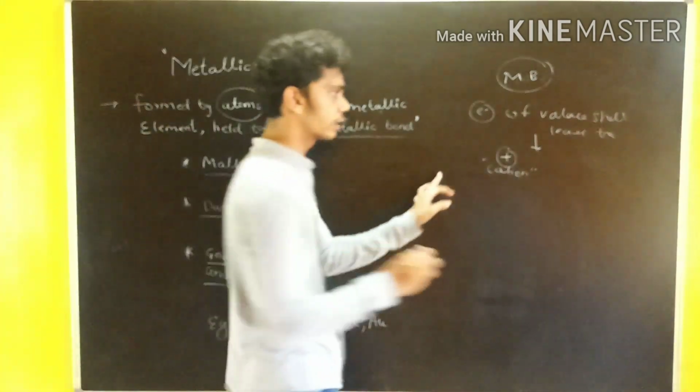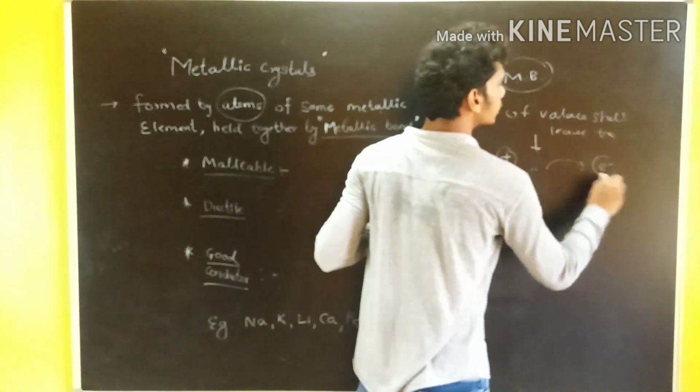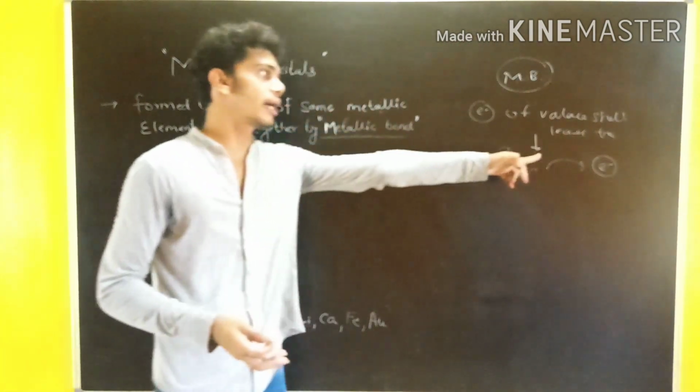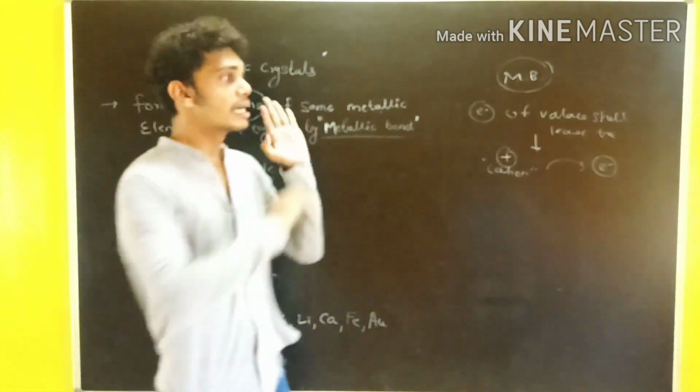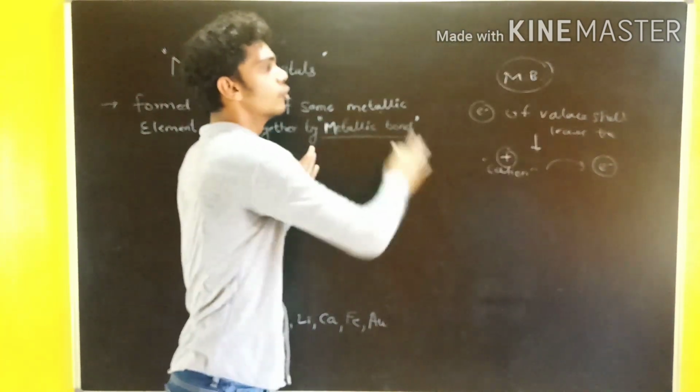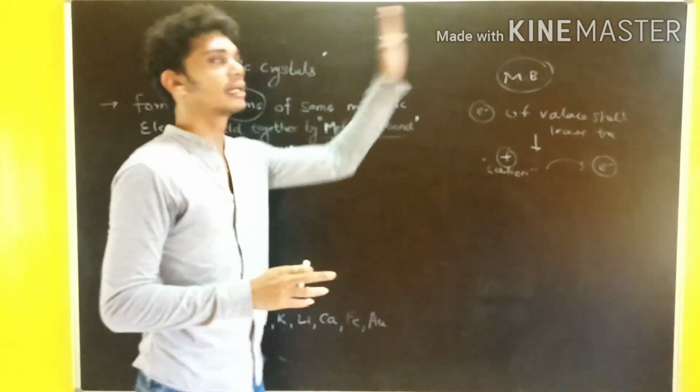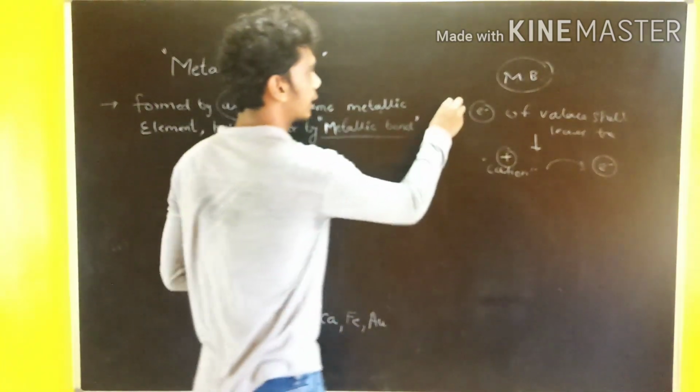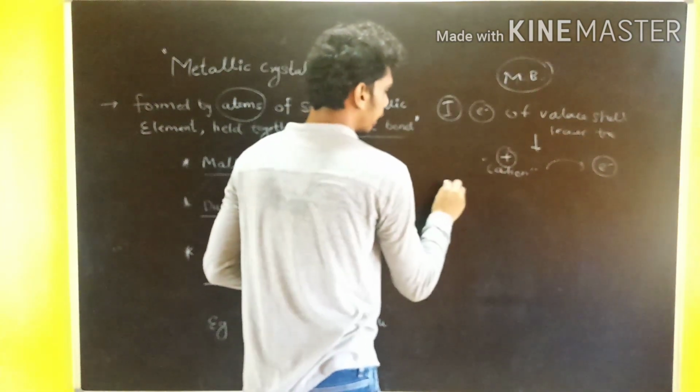That is what we understood here. So that negative charge, that is these negative electrons, are moving randomly in the crystal. First point is this, second point is this.